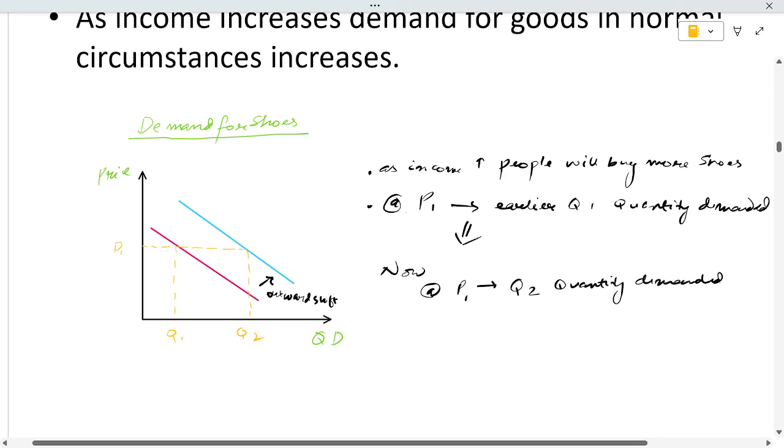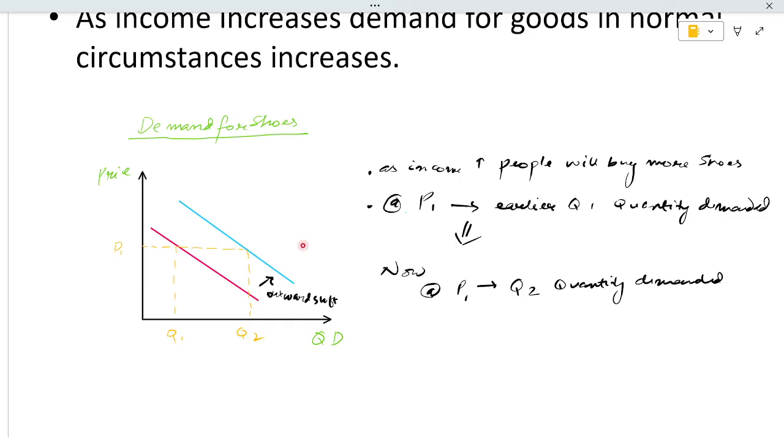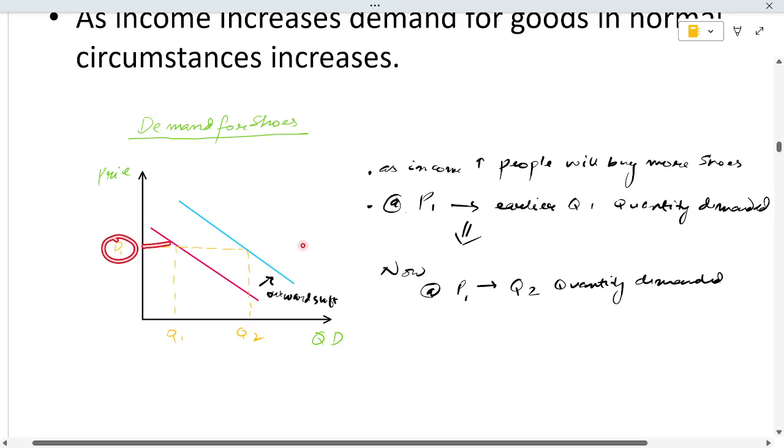For example, you were earning 10,000 rupees per month, and then there's a sudden increment. So you started earning 20,000 rupees per month. Income has increased. Earlier, when you were earning 10,000 rupees, at price P1 you were demanding two quantity of shoes.